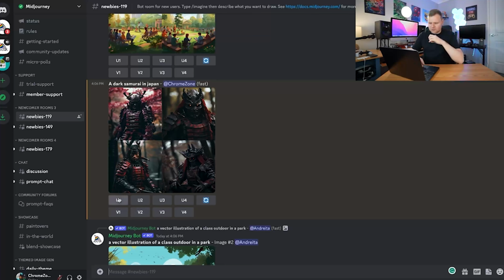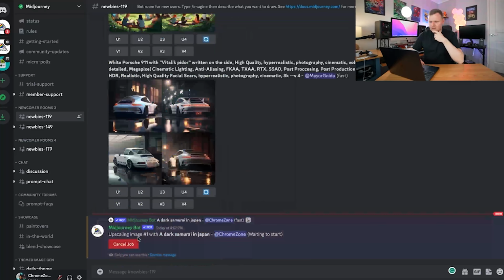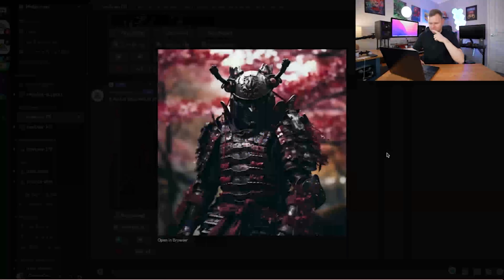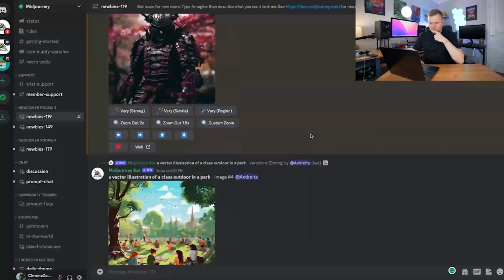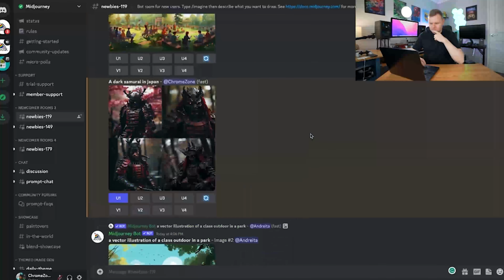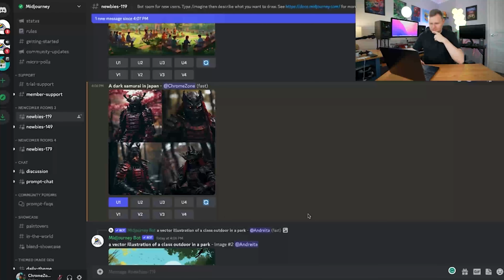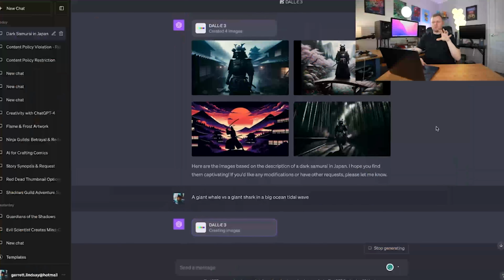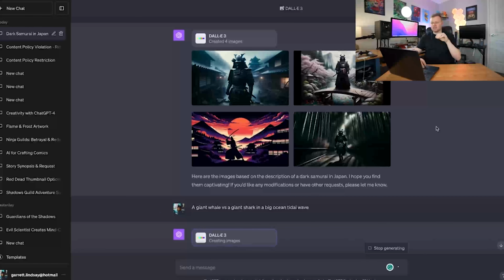So let's have a look. Let's go U1, see what that gives you. That's going to upscale your image, and then you can download that image, or you can do V1 as another option. And that's a variation of your image as well. So overall, I find that I'm liking DALL-E for its simplicity at the moment.